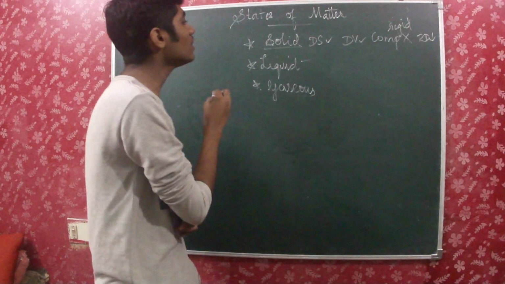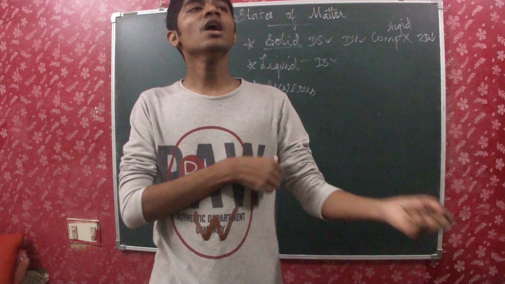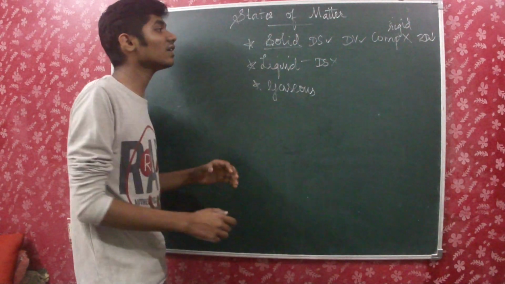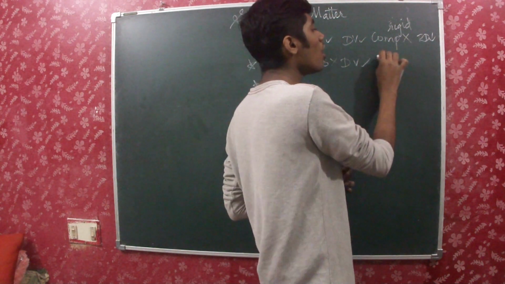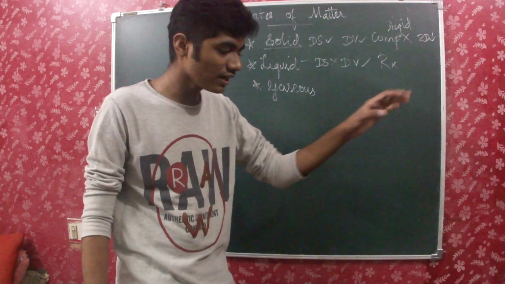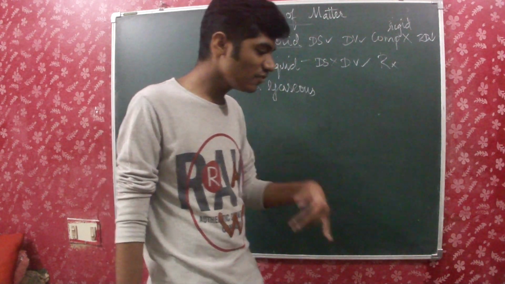And what about liquid? It does not have a definite shape. It assumes the shape of the container. If you are putting it into a Tupperware water bottle, it will assume the shape of the Tupperware water bottle. If you are putting it into a steel water bottle, it will assume the shape of a steel water bottle. Or if you are putting it into a very big vessel, then it will take the shape of that. So it does not have a definite shape, but it has a definite volume and it is not rigid because it can flow, right? If you are pouring water here, what will happen? It will not stay rigid, it will just be flowing, right?